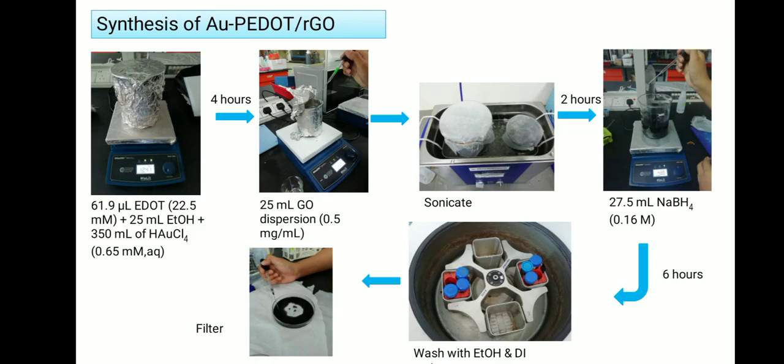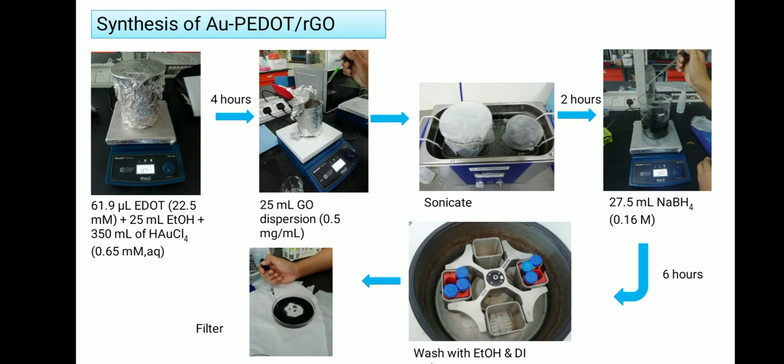For the synthesis of AuP.RGO, firstly, gold, ethanol, and P dot were mixed in a beaker, then stirred for 4 hours. Next, GO dispersion was added into the solution. The third step was to sonicate the solution for 2 hours. Then, reducing agent was added drop by drop using a dropper while stirring. The solution was left for 6 hours while stirring.